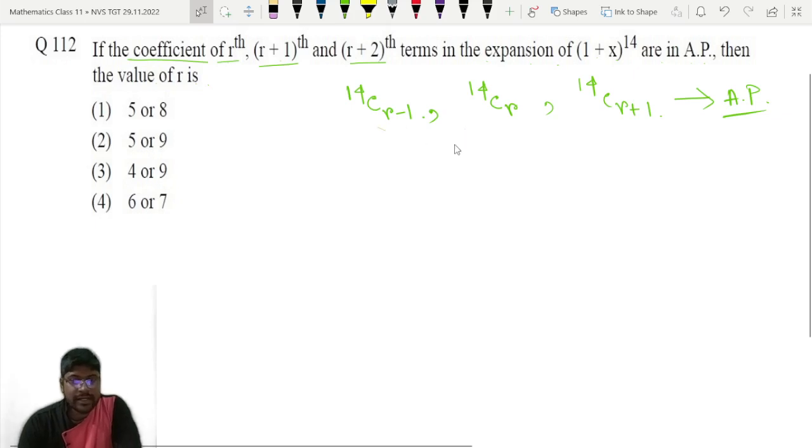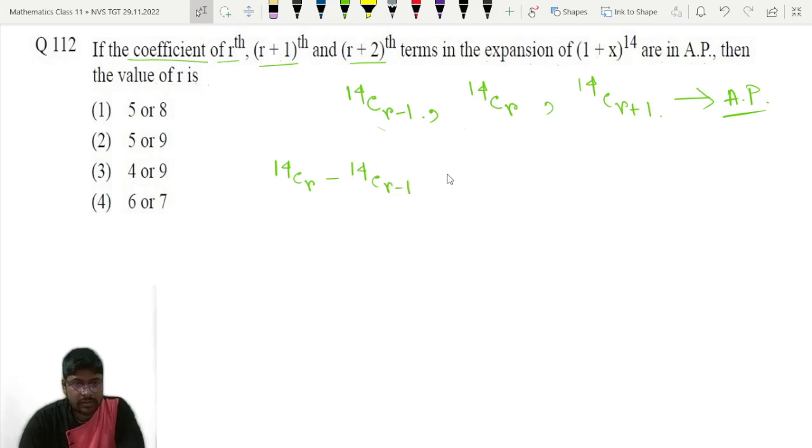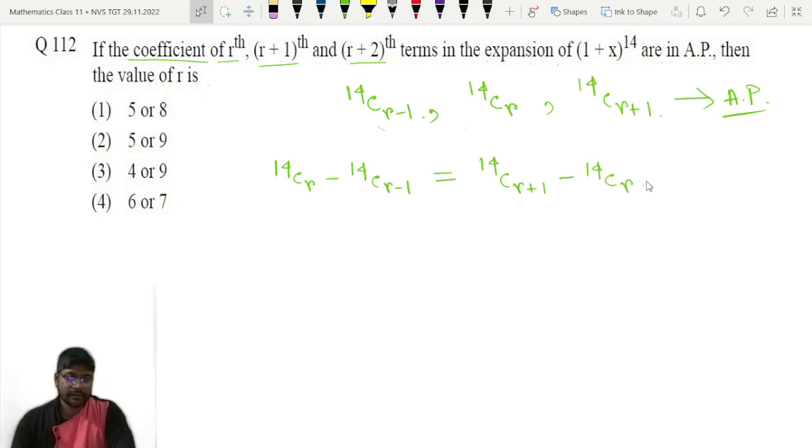Now whenever these are in AP, it means common difference will always be the same. So we can write 14C r minus 14C r minus 1 is equal to 14C r plus 1 minus 14C r.